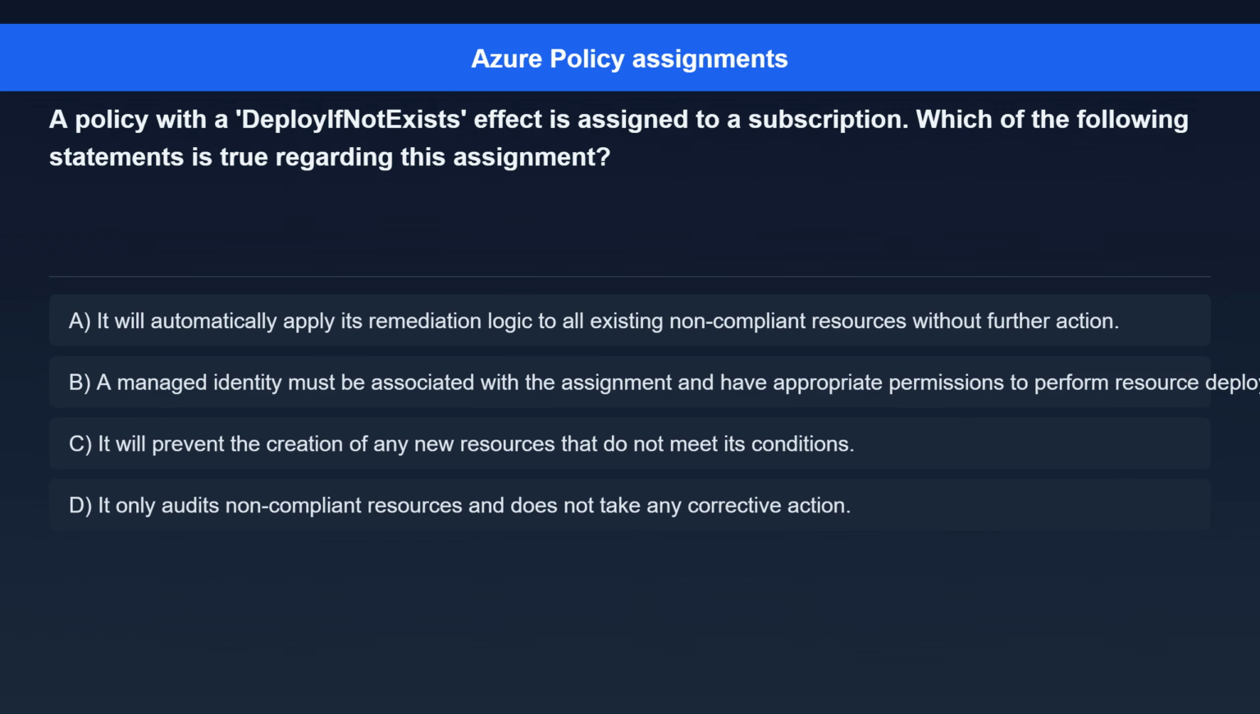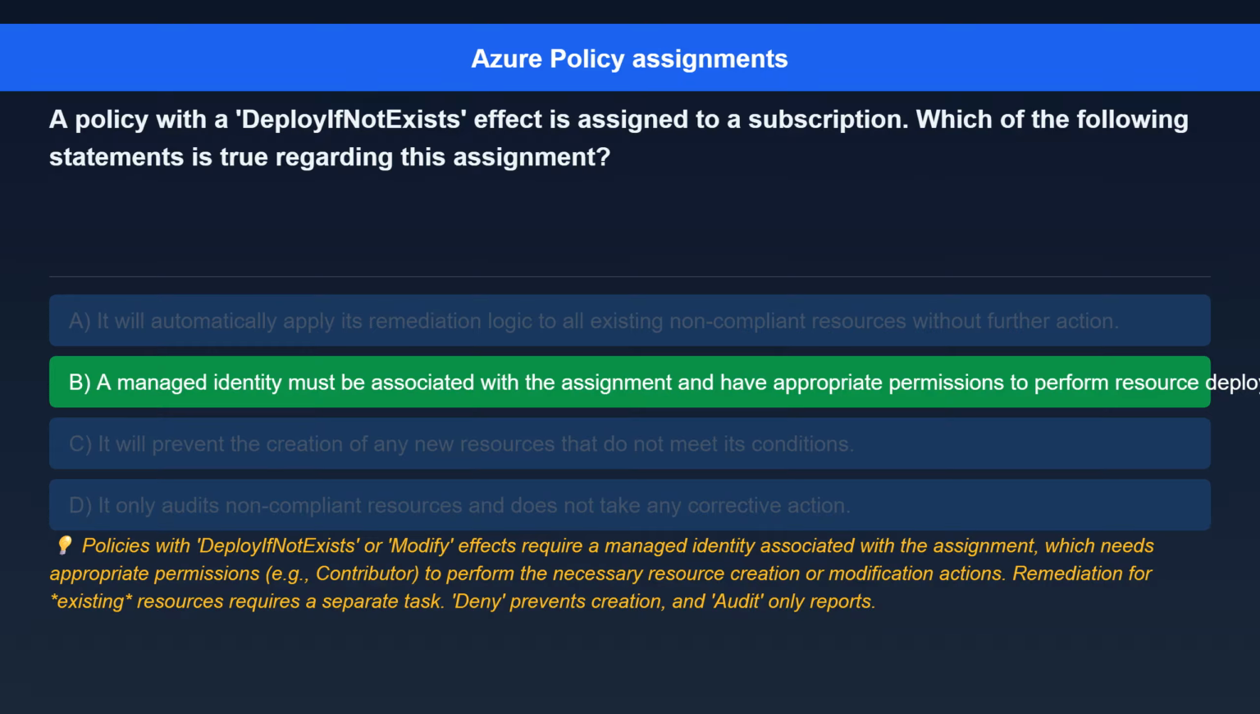Question 6. A policy with a deploy if not exists effect is assigned to a subscription. Which of the following statements is true regarding this assignment? Option A. It will automatically apply its remediation logic to all existing non-compliant resources without further action. Option B. A managed identity must be associated with the assignment and have appropriate permissions to perform resource deployments. Option C. It will prevent the creation of any new resources that do not meet its conditions. Option D. It only audits non-compliant resources and does not take any corrective action.